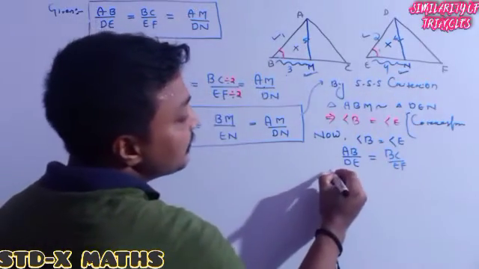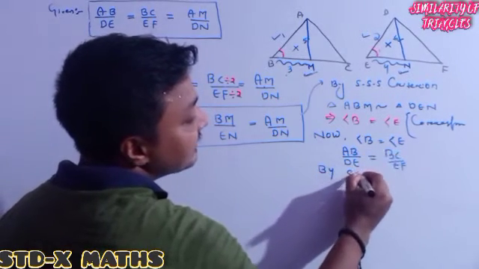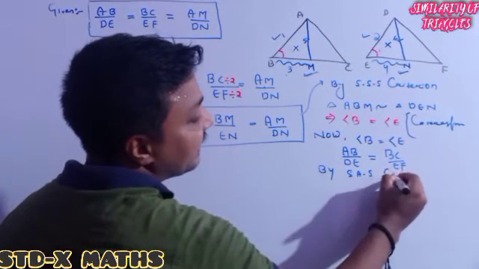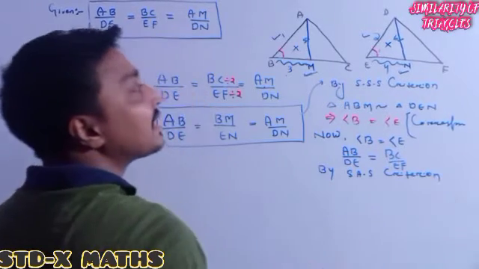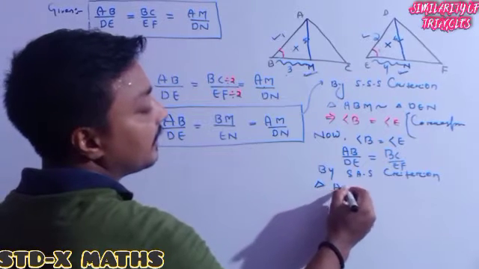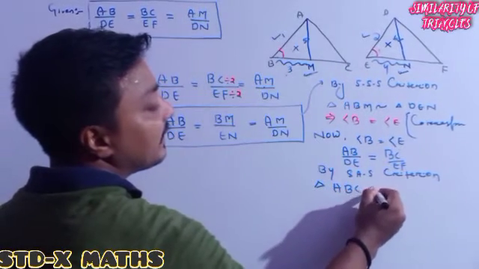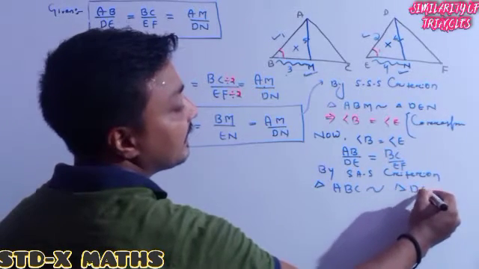So by SAS criterion, triangle ABC is similar to triangle DEF.